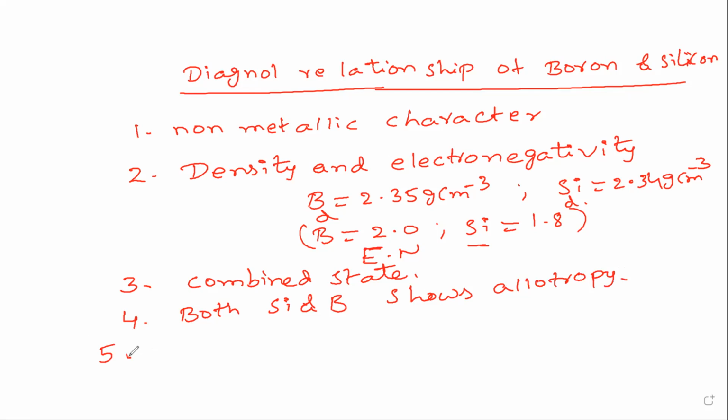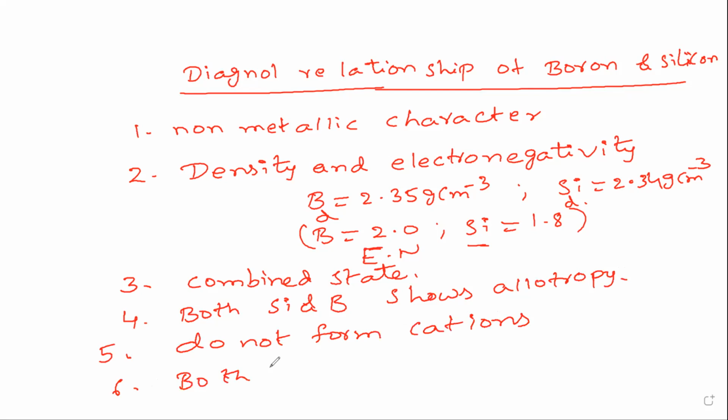Point number 5, they do not form cations. Both boron and silicon do not form cations at all because of their non-metallic nature. And the sixth point, both boron and silicon oxides are acidic.